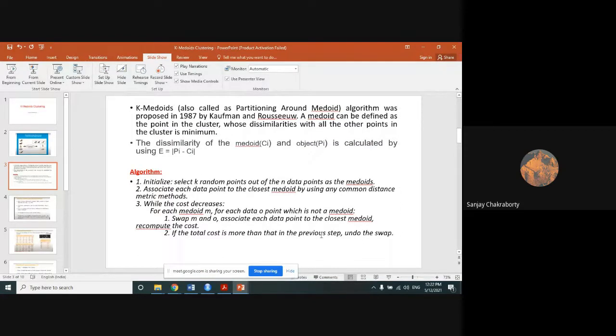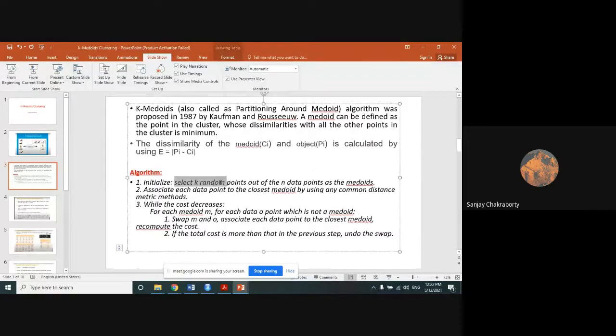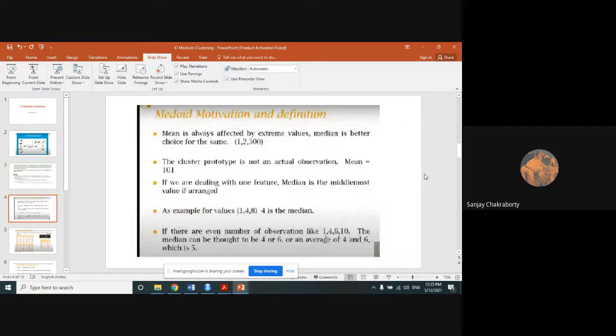So this is the general step of the k-medoids algorithm. Select k random points out of n data points as medoids, and associate each data point to the closest medoid by using any common distance metric method.